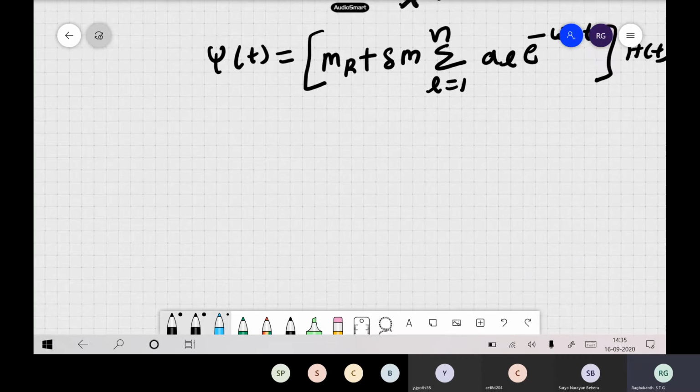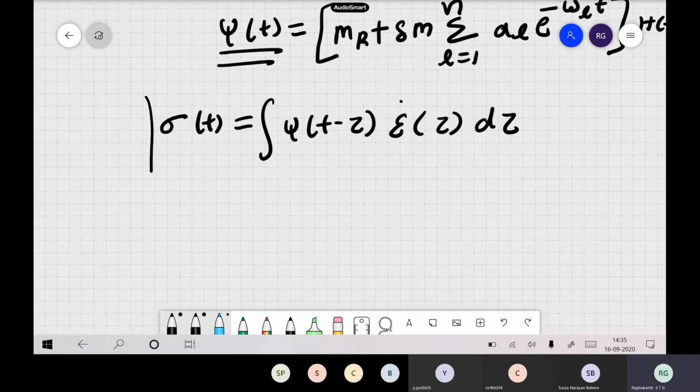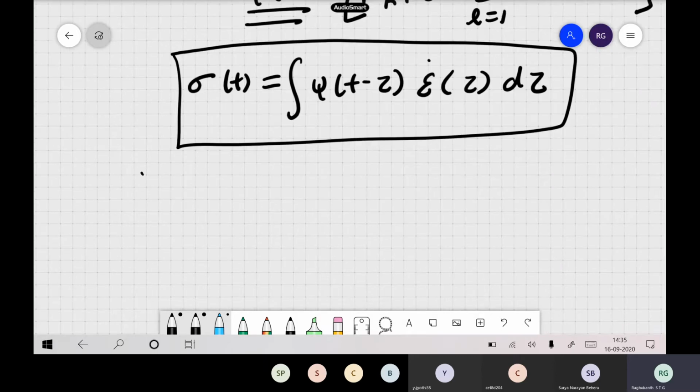As I already told you, psi of t is there. So your sigma of t is nothing but a convolution of psi of t minus tau with epsilon dot of tau d tau. This is the stress versus strain rate relation for a viscoelastic body. Now, if you want to solve this with a numerical method, we have a problem.